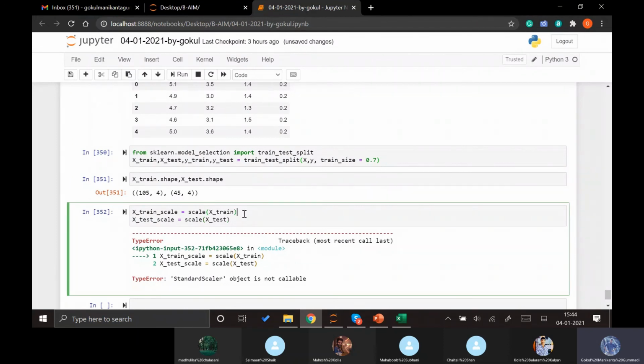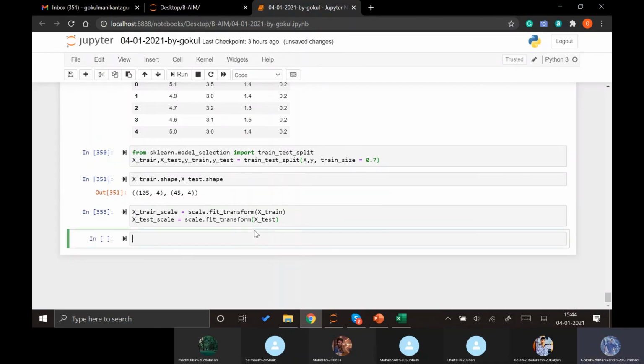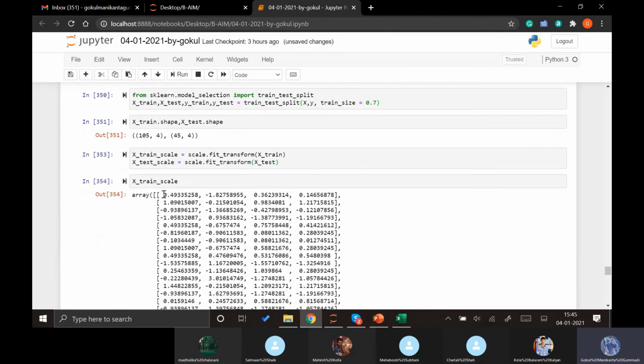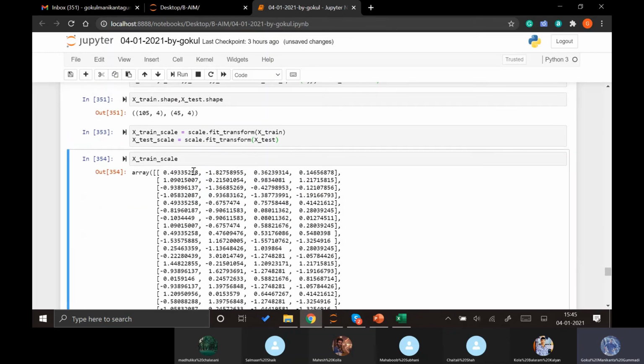It says not callable. One second. Yeah, this is how we scale our data. We can even check how the scaled data looks like. Now we can see it is converting all the data into scaled data.